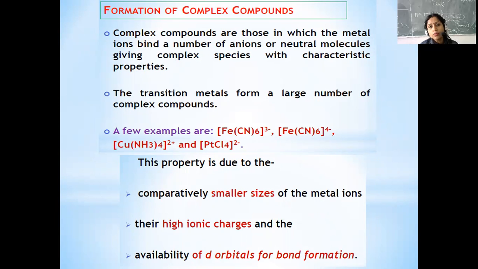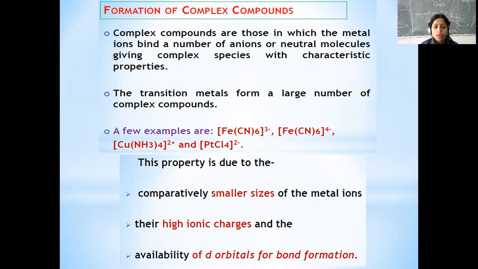Now we see the formation of complex compounds. Complex compounds are those in which the metal ion binds a number of anions or neutral molecules, giving complex species with a characteristic property. Transition metals are found to form a large number of complex compounds. Some examples are potassium ferricyanide, ferrocyanide, then copper ammonium salt, and then platinum tetrachloride, like the potassium salt.